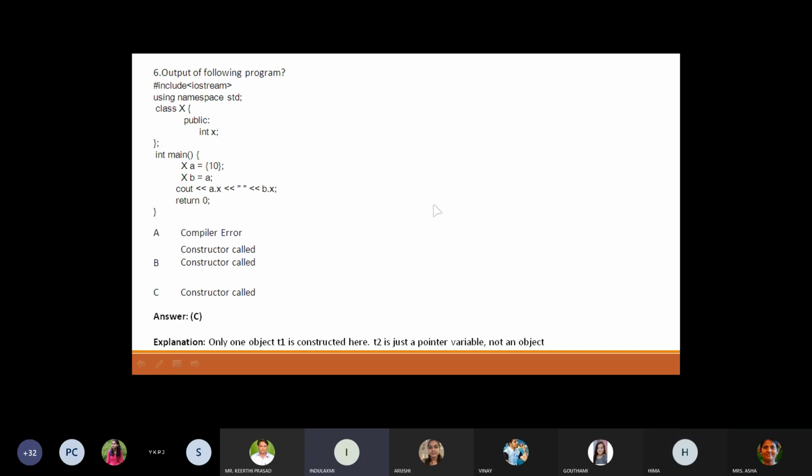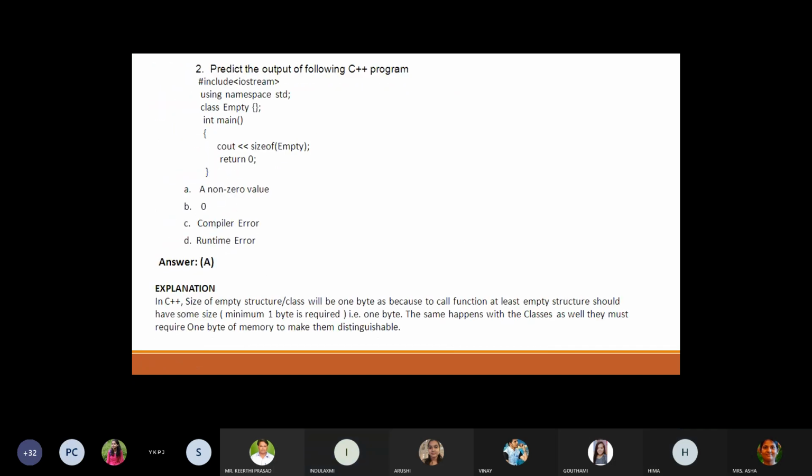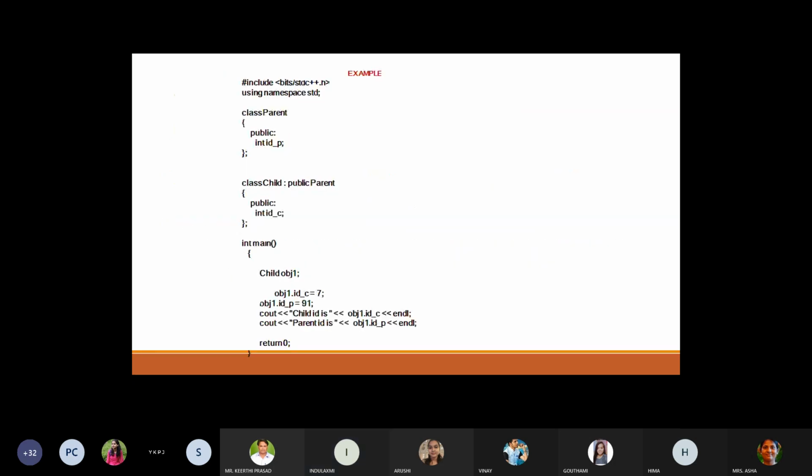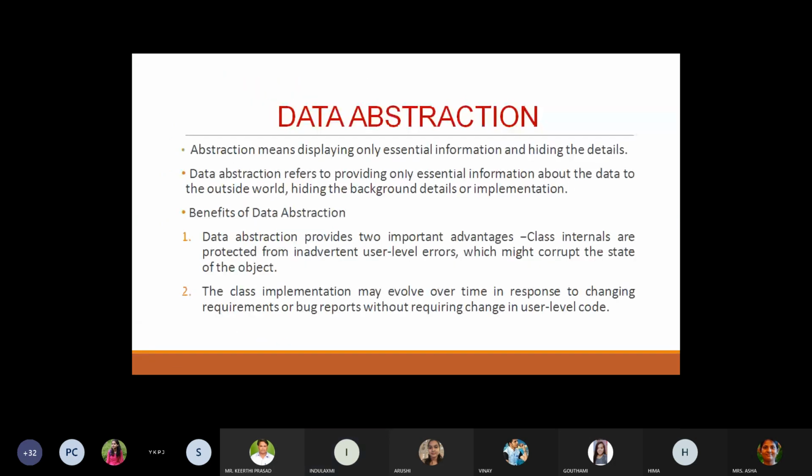Thank you, Hima. Ma'am, please go to the slide, data abstraction. Okay. This is the introduction itself. I'll be continuing the next part of some of the basic concepts of C++. First one is data abstraction. Abstraction means displaying only essential information and hiding the details.